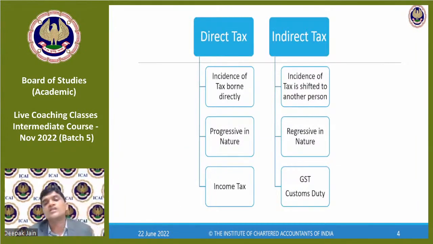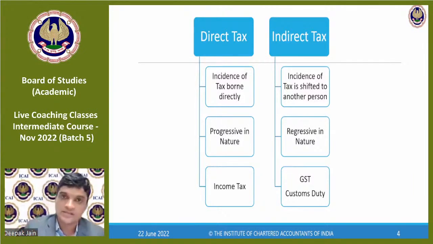Okay. Now, what is a direct tax and what is an indirect tax? We know the examples of direct tax and indirect tax. Now, how is it structured? Direct tax is where the incidence of the tax is borne directly. When I earn my salary, on whatever my salary earnings are, I pay income tax. So whatever I earn, I pay.